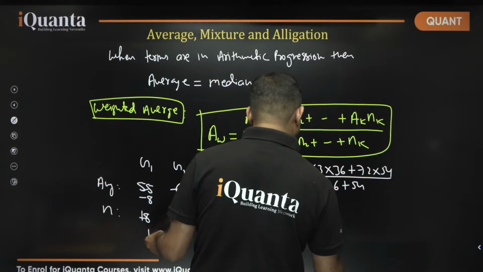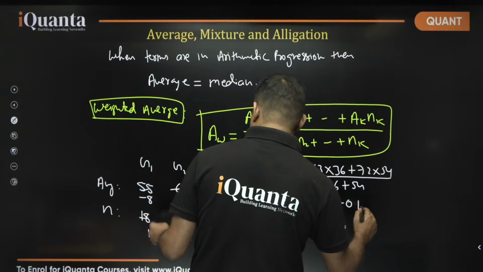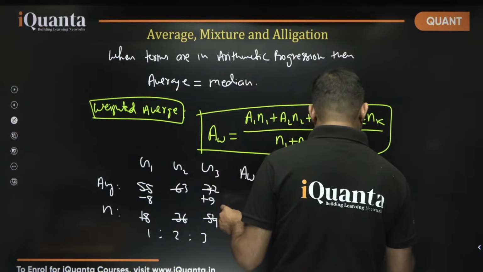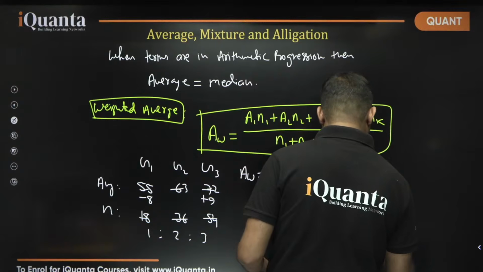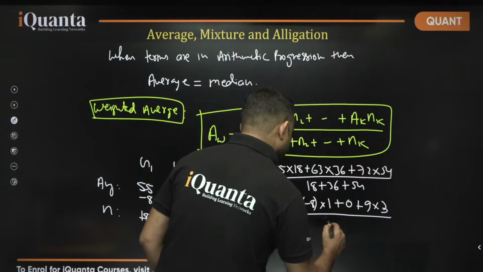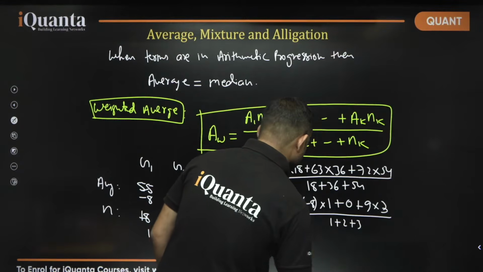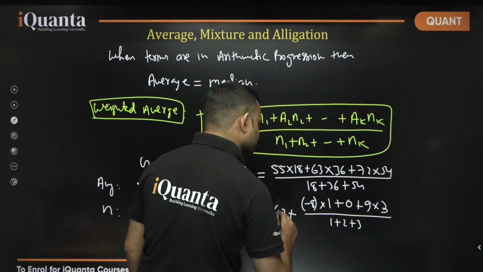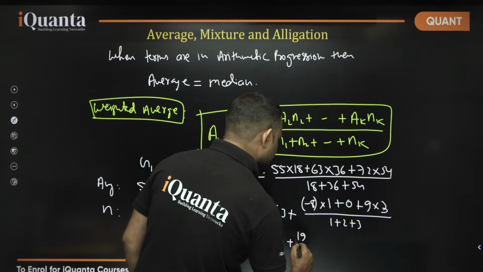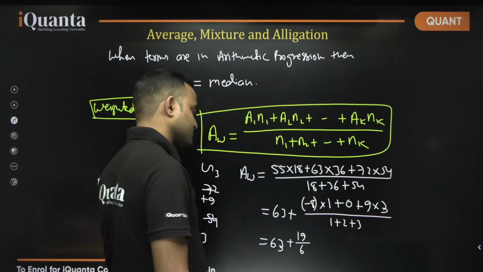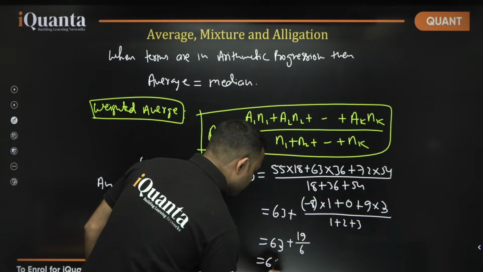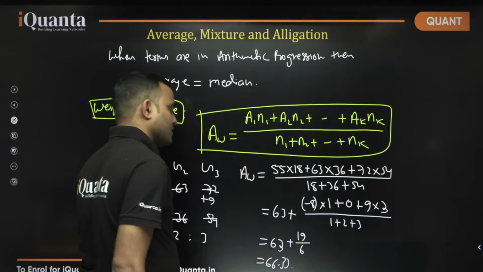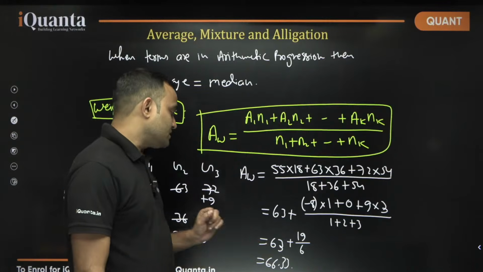What's the weight, 1. Then this will become 0, and the deviation is 9 and the weight is 3, and this will be divided by 1 plus 2 plus 3. So now we are able to calculate this very easily. 27 minus 8 is 19 upon 6. So कितना हो गया, 66.33. You cannot calculate this faster than this one.